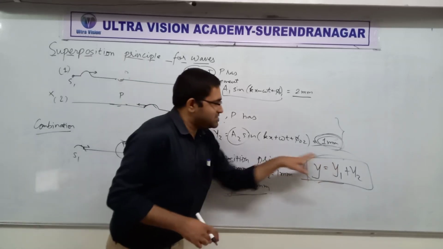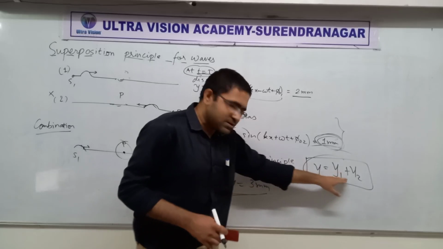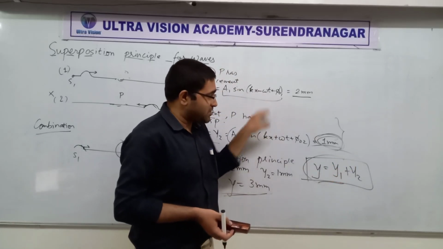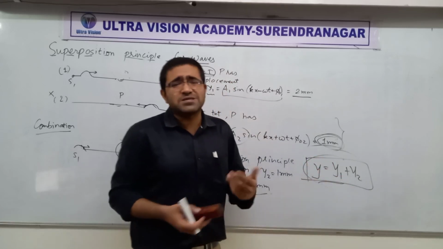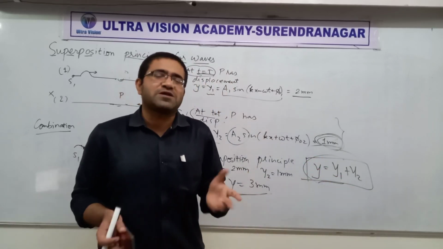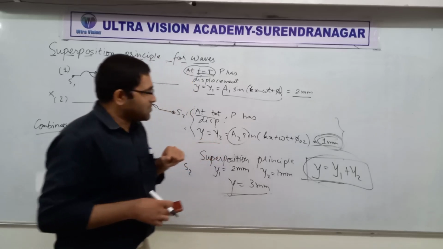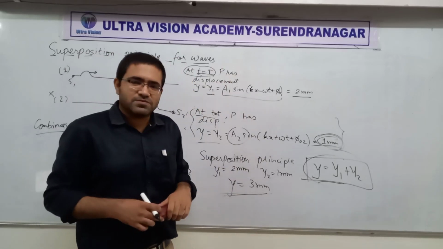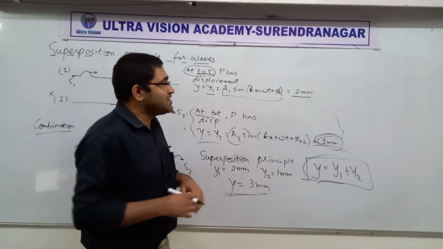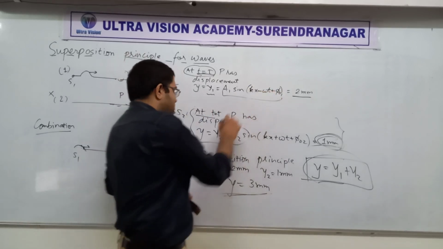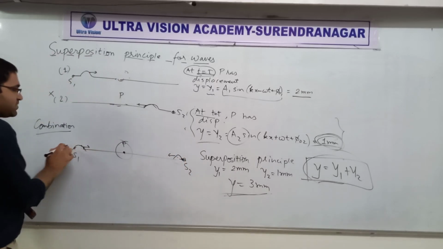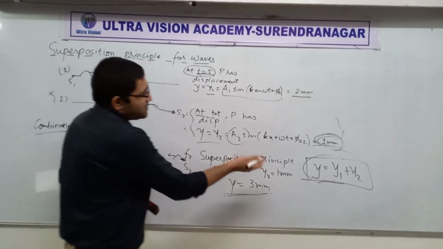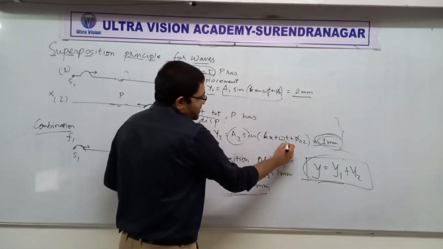Could we put all these symbols here? Yes, of course, you can put all these over here. Then is it possible to simplify that? Not at all. What's the reason it's not possible to simplify? Because here everything might be different. What if these sources have different frequencies? Suppose this has frequency f1 and this has frequency f2. Then here also you will have to write omega 1 and omega 2. Make sense?